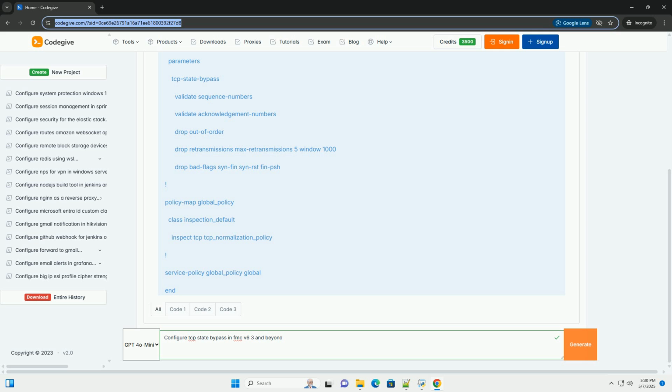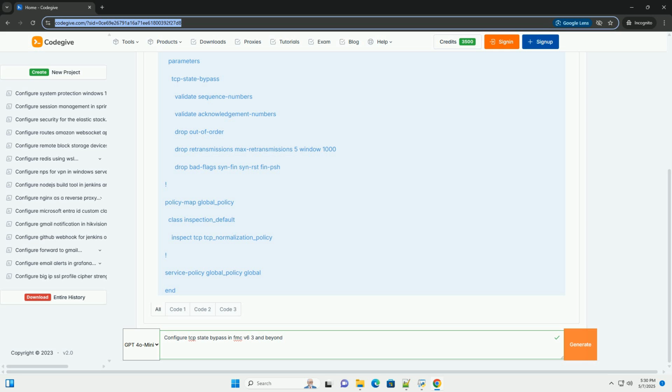Step 4, deploy the changes. After configuring the NAP and applying it to the access control rules, you must deploy the changes to the managed FTD devices. 1. Click Deploy in the FMC. This initiates the deployment process. 2. Select the devices. Choose the specific FTD devices to which you want to deploy the configuration.